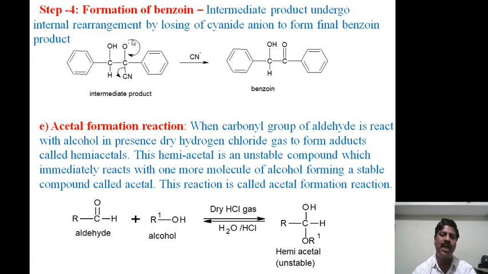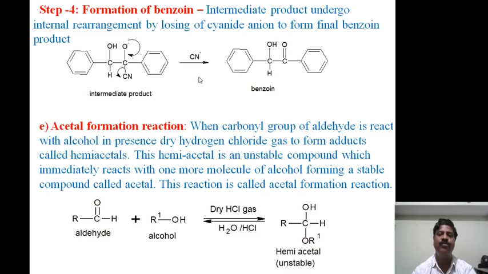The negatively charged oxygen anion pushes its electrons towards the bonding electrons, and these electrons are taken away from this carbon to form cyanide. The K plus from step 1 and the cyanide minus combine to form KCN, the starting material, and this is called the benzoin product, which is formed in the final step.